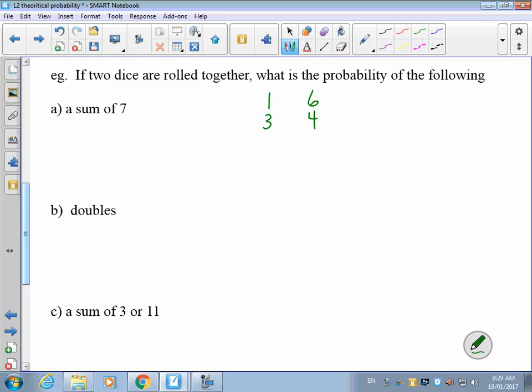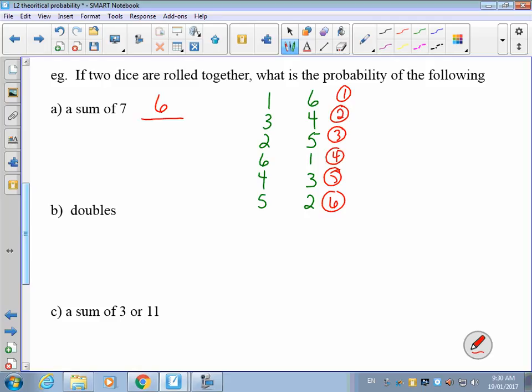You see where I'm going with this? I could roll the first die and get a 2, roll the second die and get a 5. But I could also flip it around. I could roll the first die and get a 6, and the second one and get a 1, and the first die and get a 4 and a 3. And you see where I'm going with this, which would mean there would be 1, 2, 3, 4, 5, 6 possible outcomes that would give me a sum of 7.